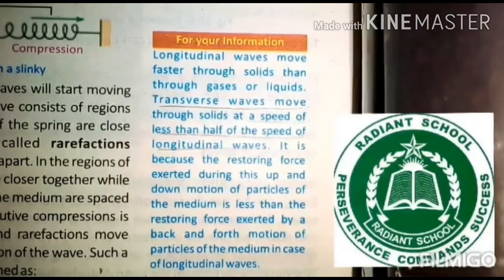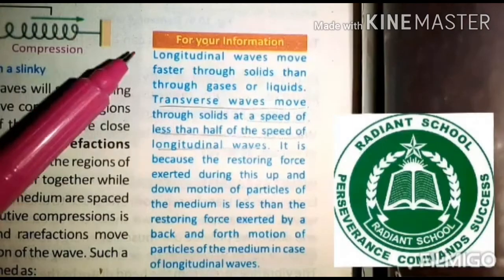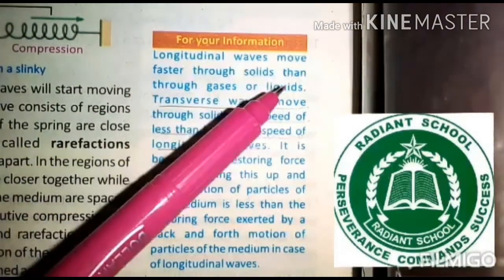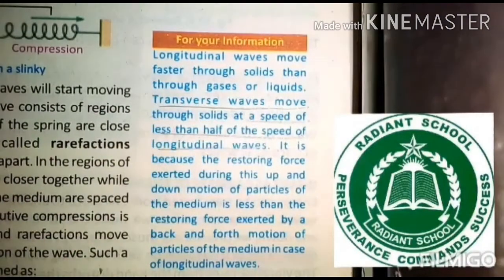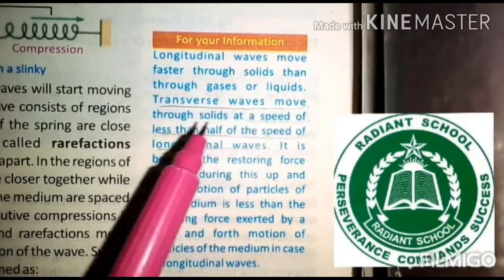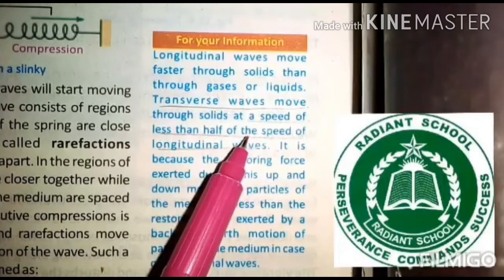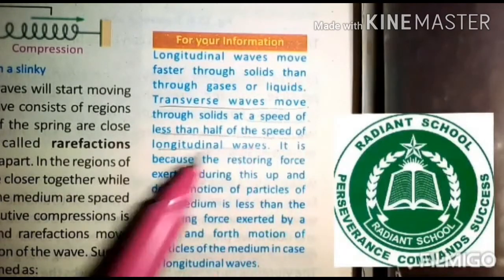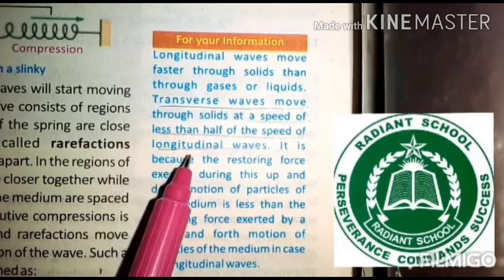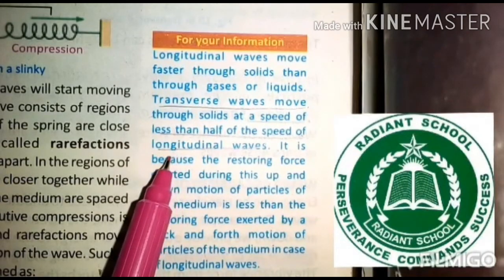Here is another side information. You can see that longitudinal waves move faster through solids than through gases or liquids. Transverse waves move through solids at a speed of less than half of the speed of the longitudinal wave. For example, I am just giving you a value for the sake of example.